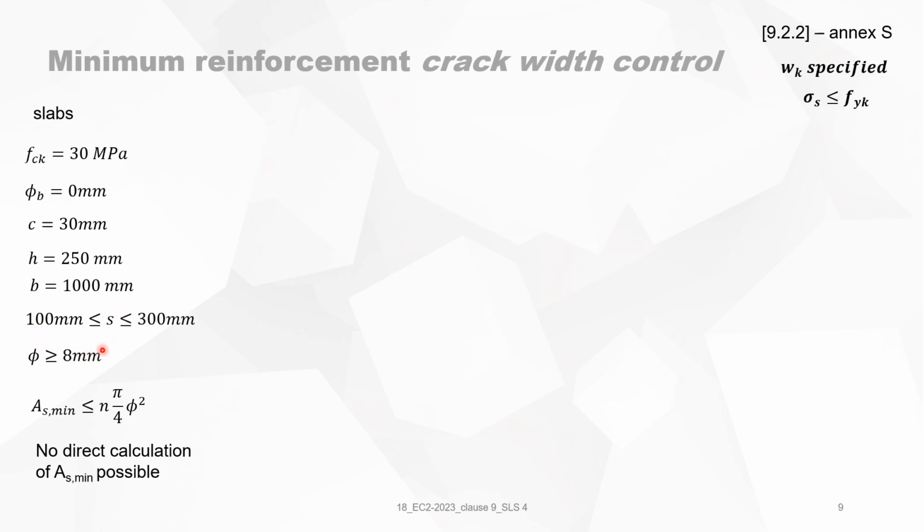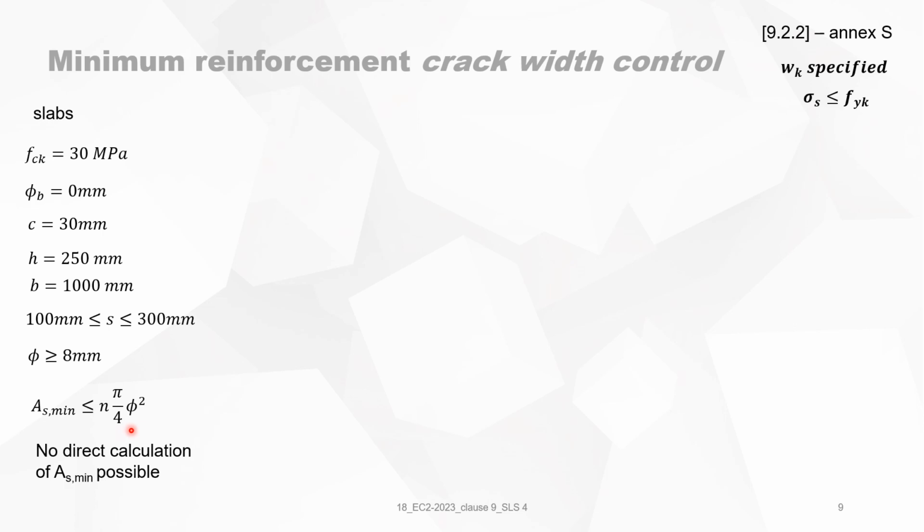The width is 1000 millimeters. And for slabs, I've chosen the distance of the rebars must be bigger than 100 millimeters and smaller than 300 millimeters. For slabs, I've chosen a bigger minimum distance between the rebars. In practice, we prefer not to use more than 10 rebars per meter in a slab, because that's ugly. And here also we take a minimum diameter of 8 millimeters. As,min must be smaller than As,provided.